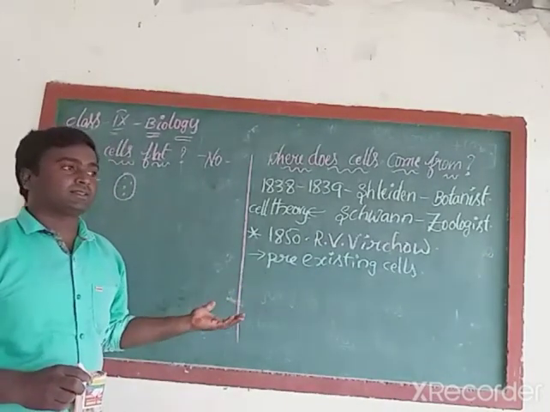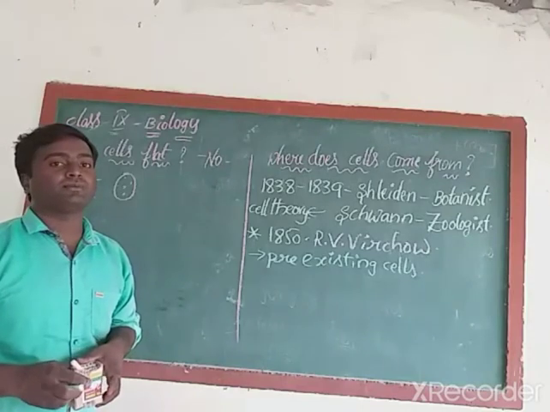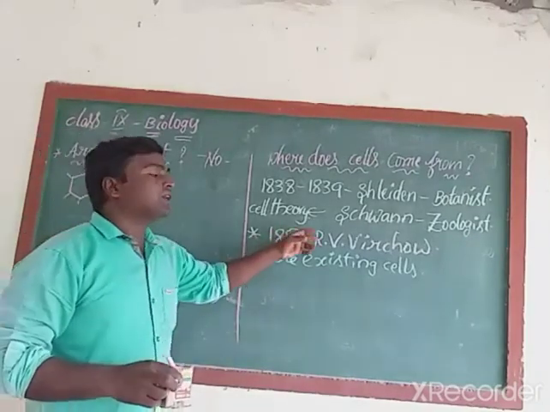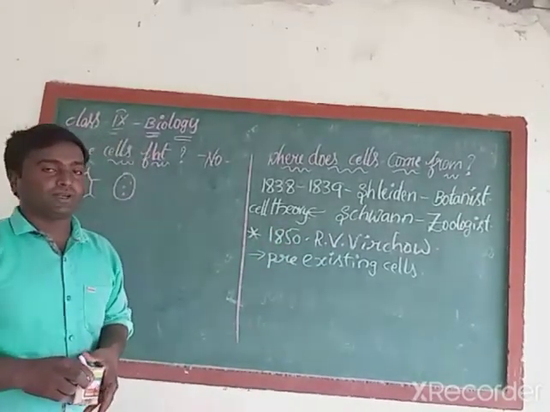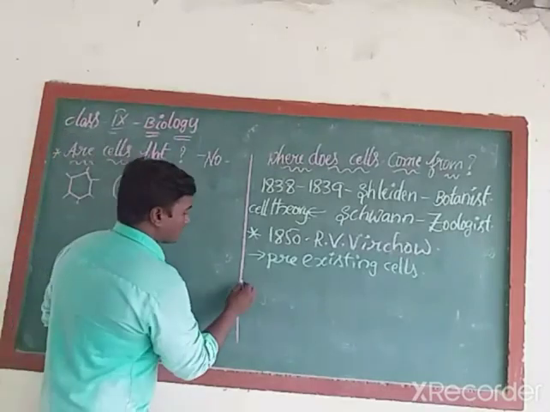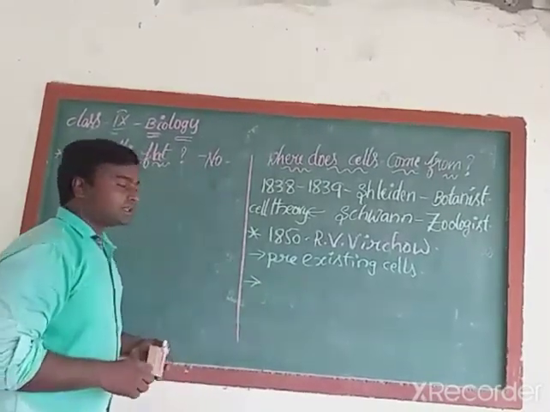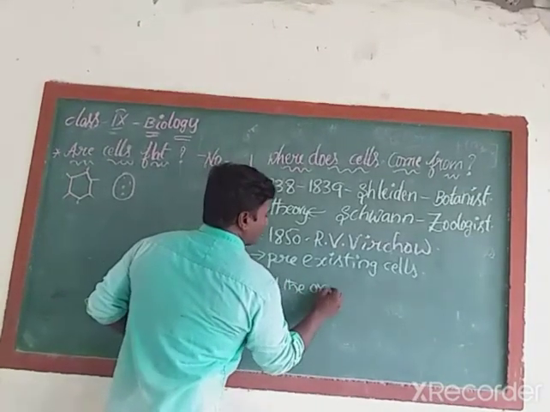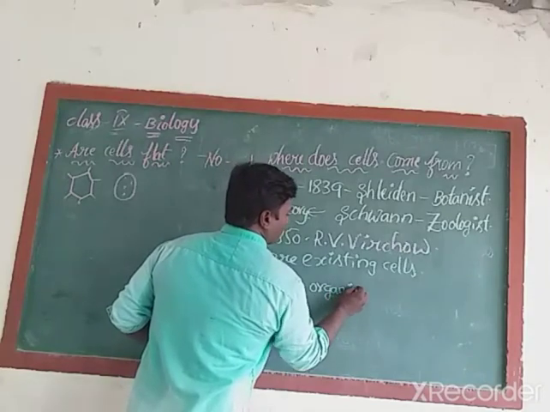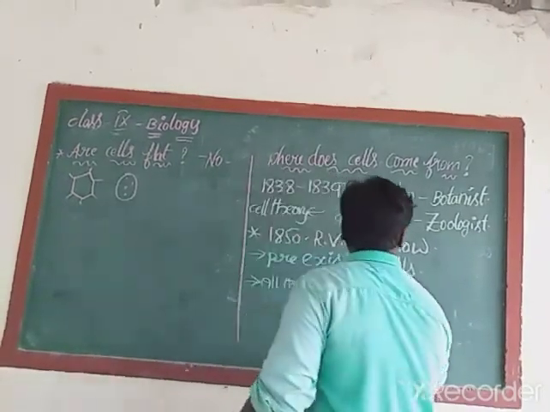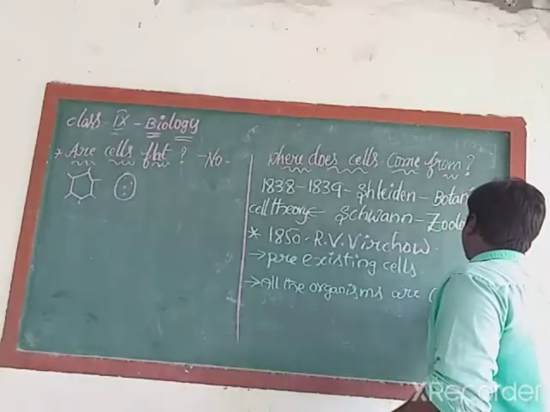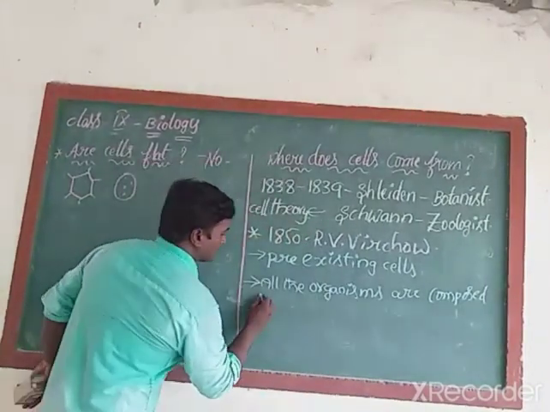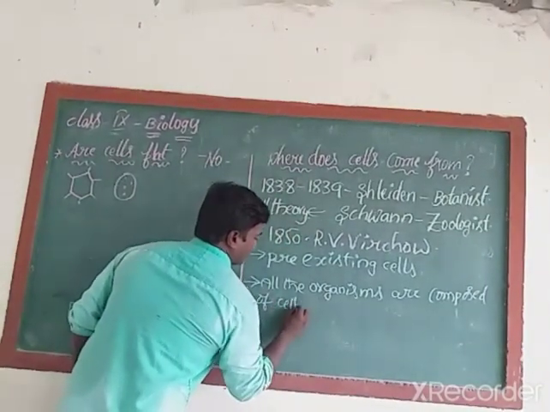If we meet an accident, our cells will be damaged. How will the new cells be formed? From the pre-existing cells. Who told this information? Rudolf von Virchow told this information. And he proposed two important points. What are they? All the living organisms are composed of cells. Composed means their body is made up of cells. Okay?